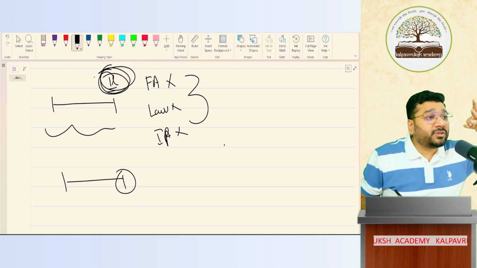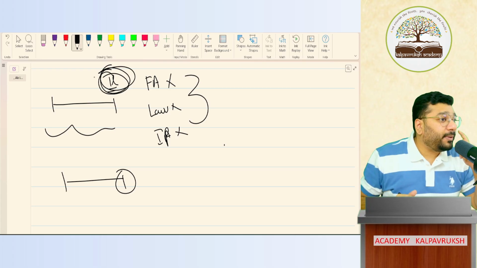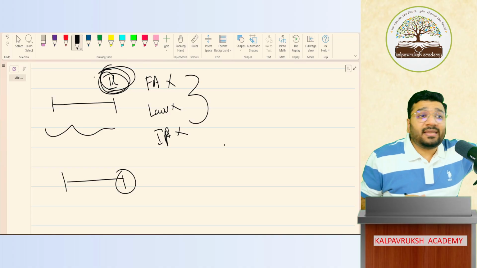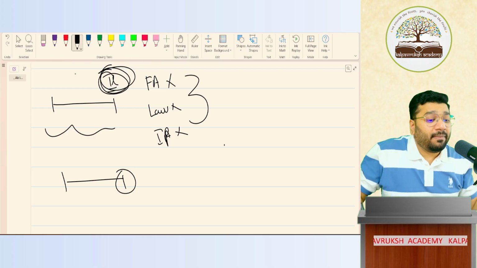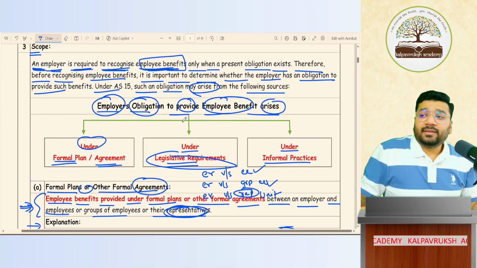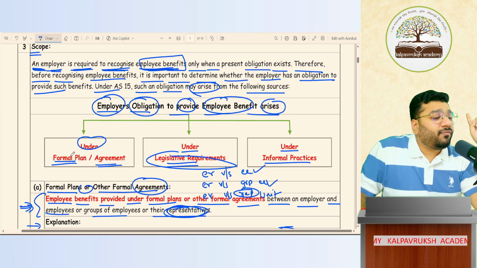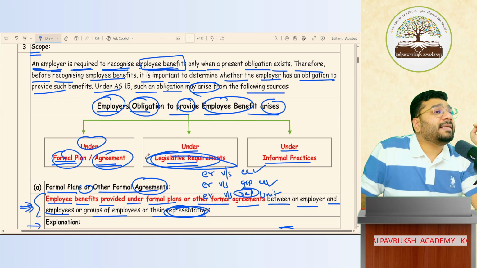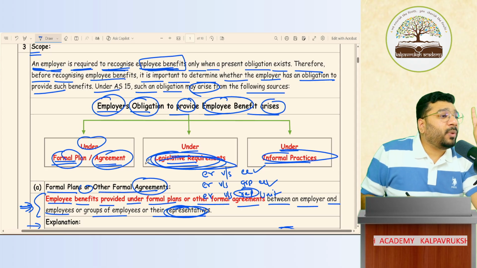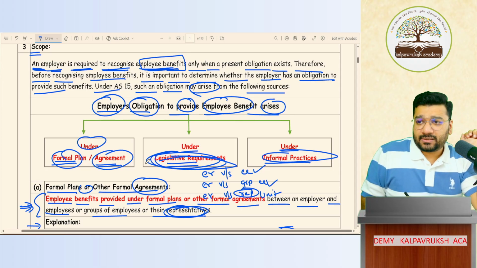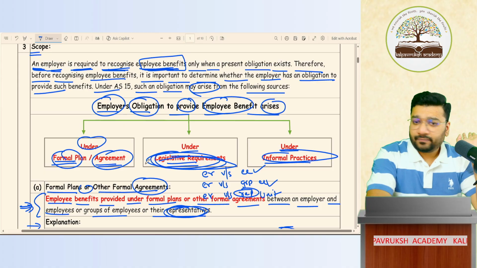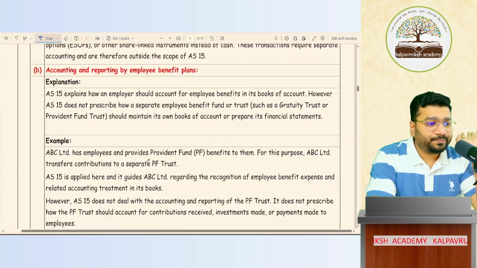So these are the 3 sources where the triggering of the employee benefit will happen. Employee benefit concept is getting generated from where? From these 3 sources. So these 3 are the sources of generating the employee benefit. Got it, not got it? So what are the 3 sources? The employee benefit obligation arises under a formal plan or agreement, or under legislative requirement, or under informal practices. Under legislative requirement, there are 2 things. One is law. Second is industry practices. Got it, not got it? This is clear. Online people, this is clear. Yes, sir. Fantastic.